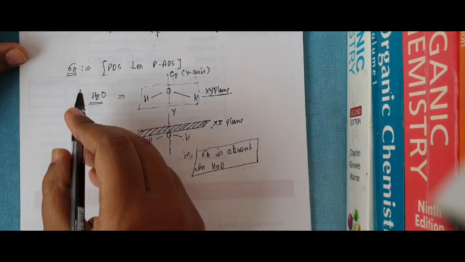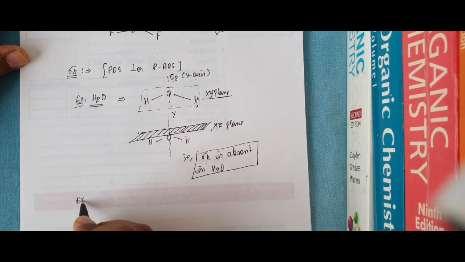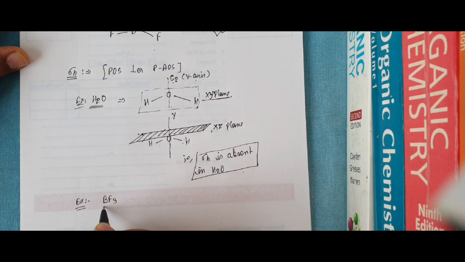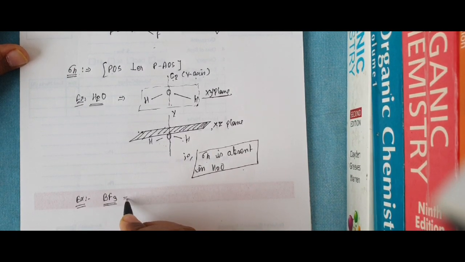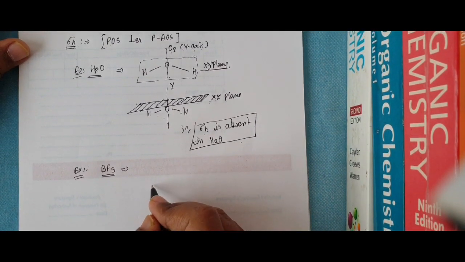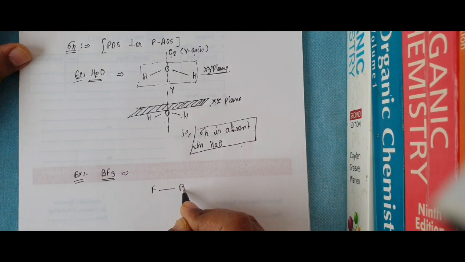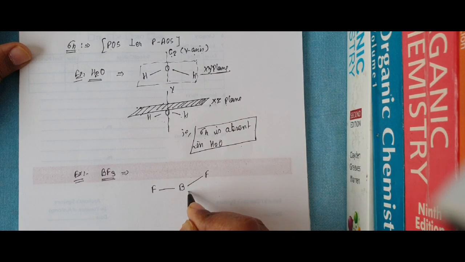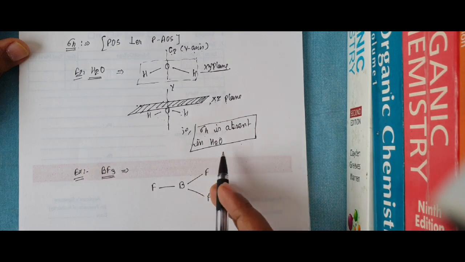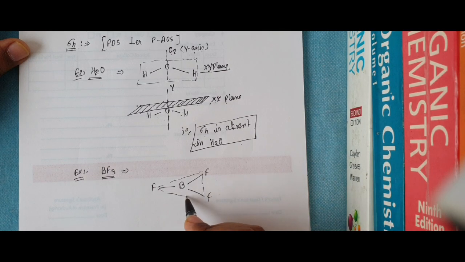In the same way, just check for BF3. Where there is a sigma h or not, just check it. I said this is on the xy plane.